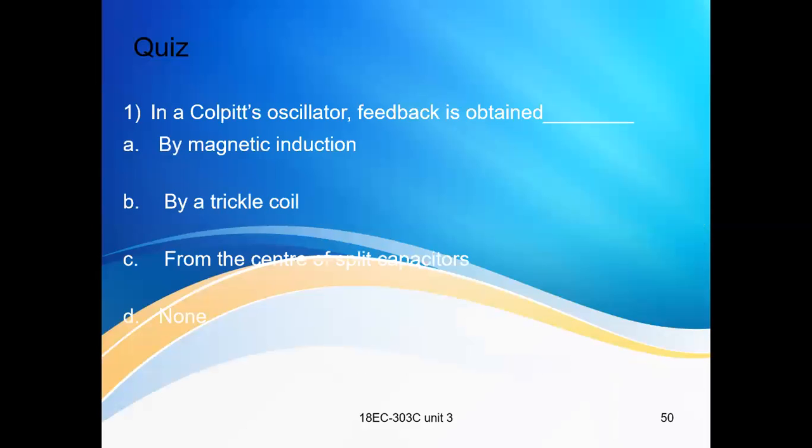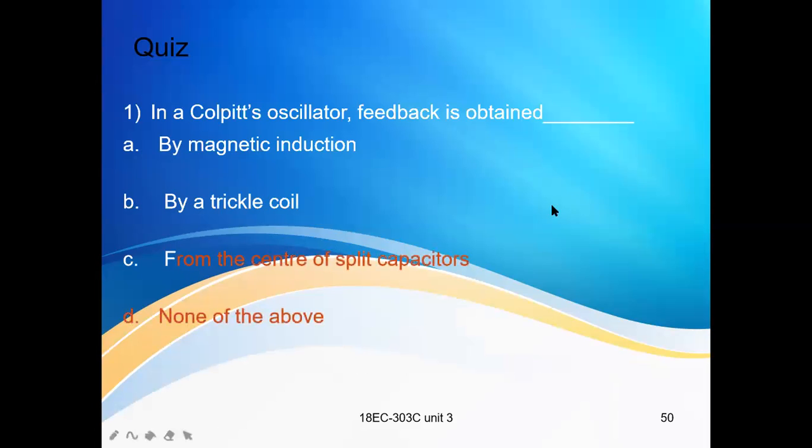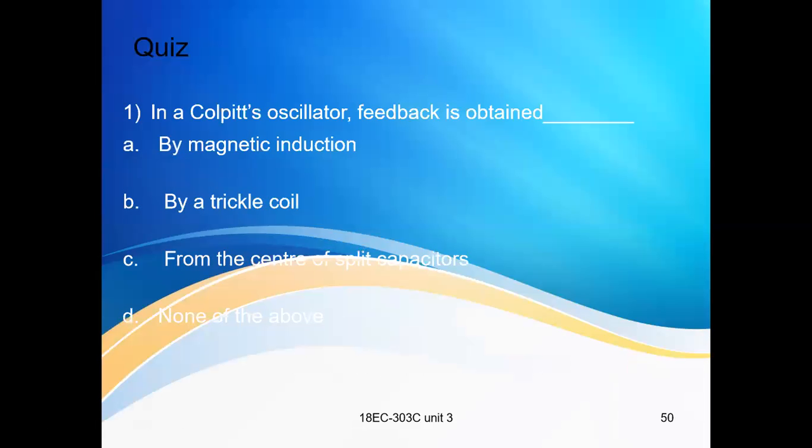Let us have some simple questions. First question: in a Colpitts oscillator, the feedback is obtained. Option A, magnetic induction. Option B, by a tickler coil. Option C, from the center of split capacitors. Option D, none. How is the feedback obtained in a Colpitts oscillator? The answer is from the center of the split capacitors.